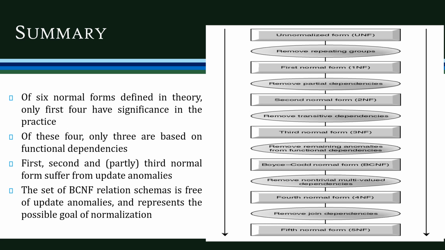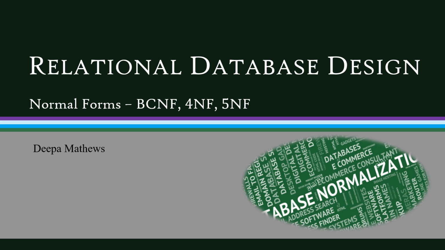Okay, so that's all about the various normal forms. We already discussed the first normal form, second normal form, third normal form, BCNF, fourth normal form, and fifth normal form. So in this video, we discussed in detail the various normal forms like BCNF, multi-value dependency and fourth normal form, join dependency and fifth normal form.